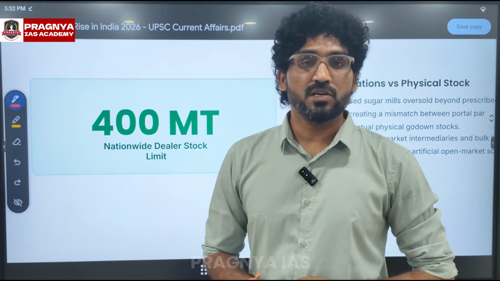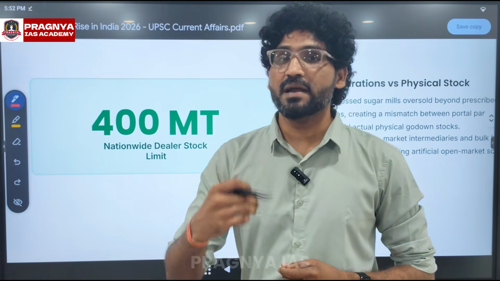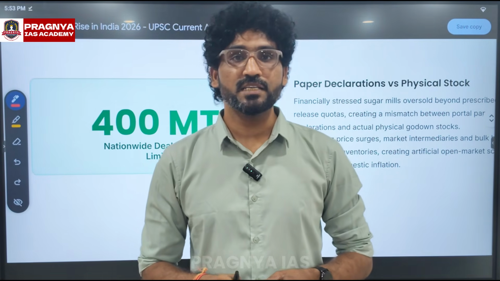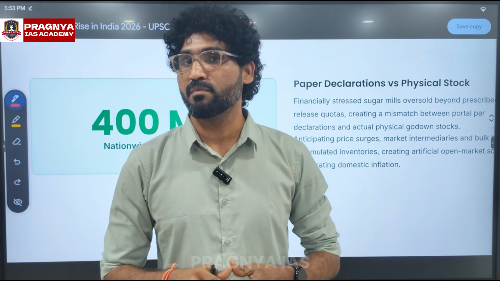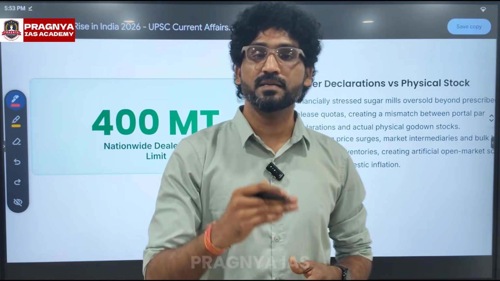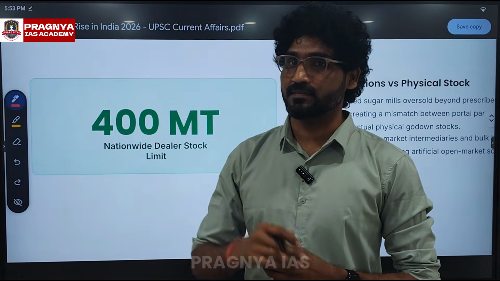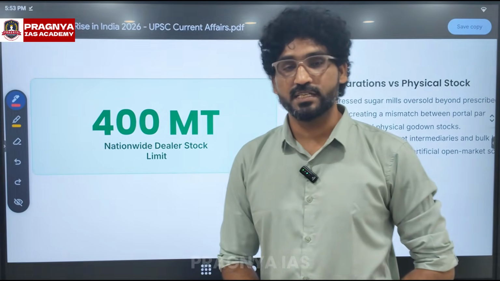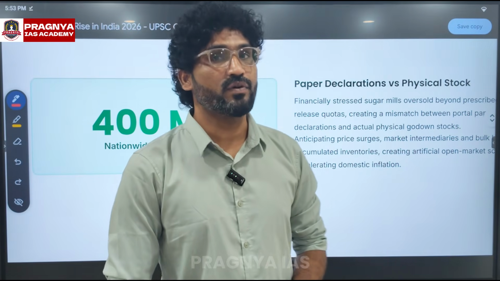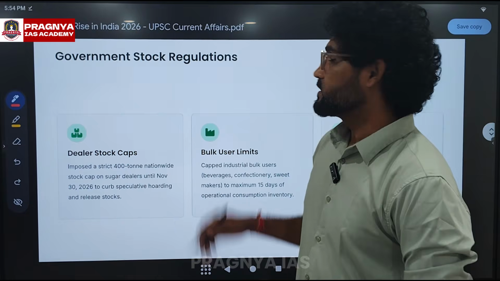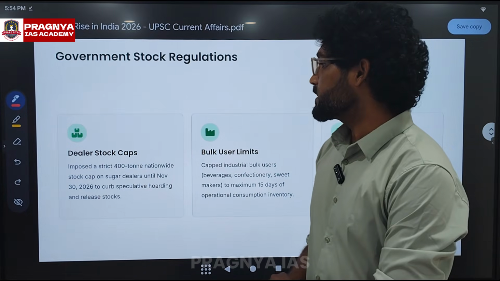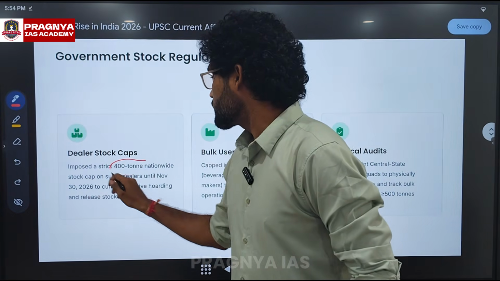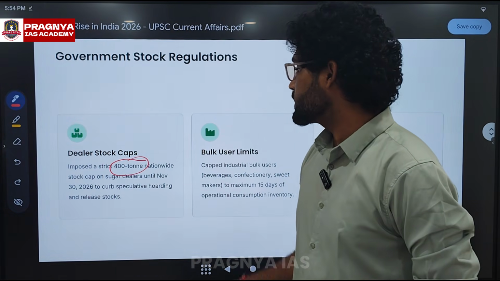The millers have already sold their prescribed limit, which could create less physical sugar availability in the market. This could also raise the prices in the sugar market. Now let us see what initiatives are taken by the government for stabilizing the prices of sugar. The first major step taken by the government is putting a stock limitation on the dealers.